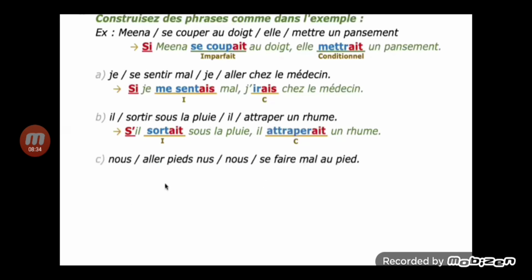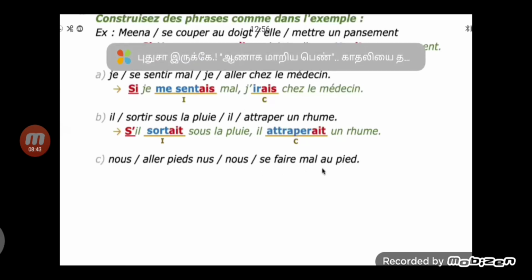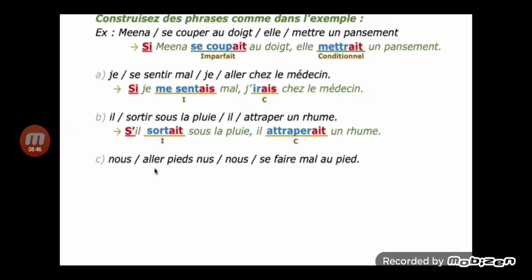Number 3. Nous aller pieds nus, nous se faire mal aux pieds. To go barefoot, and to feel the pain. Here the subject is nous, both subjects are the same. Se faire is the reflexive verb, you can conjugate in reflexive form.